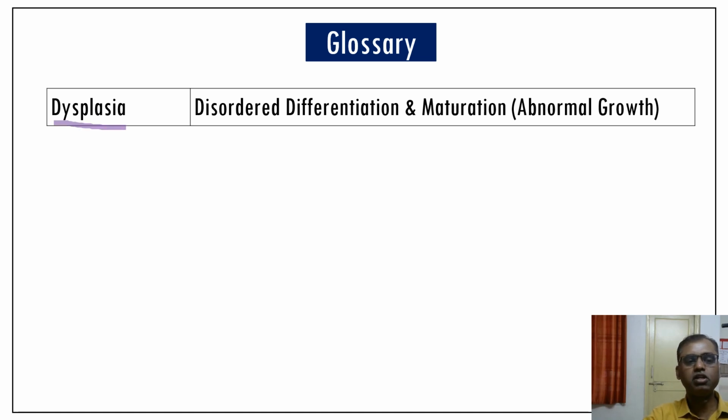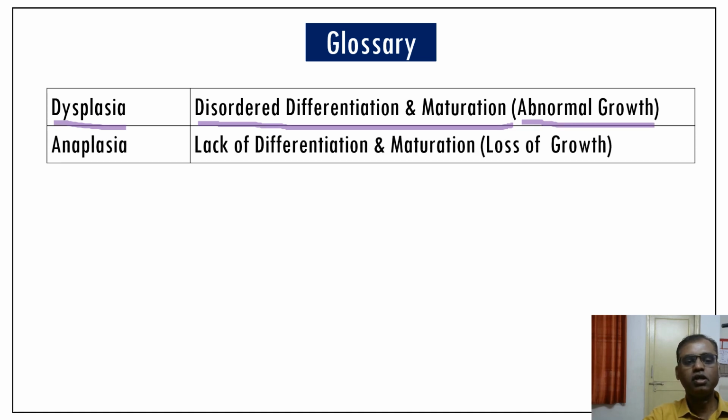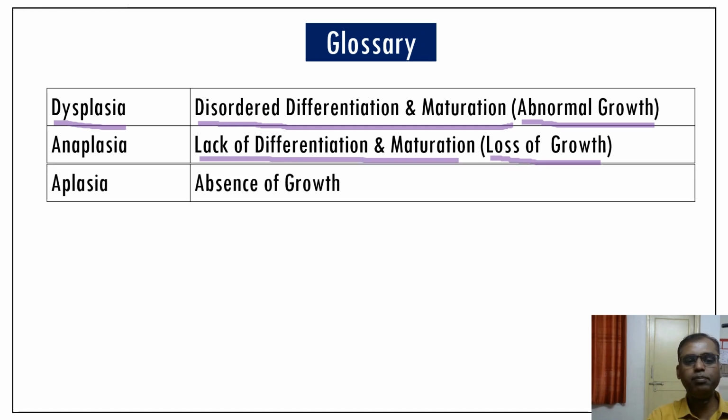So dysplasia, what is dysplasia? Dysplasia means disordered differentiation and maturation. In simple language, we can call it abnormal growth. And anaplasia means lack of differentiation and maturation. In simple language, it is a loss of growth. So the difference is that anaplasia is the loss of growth, whereas dysplasia is abnormal growth. Aplasia means absence of growth. The difference between aplasia and anaplasia: aplasia is absence of growth, whereas anaplasia is loss of growth.